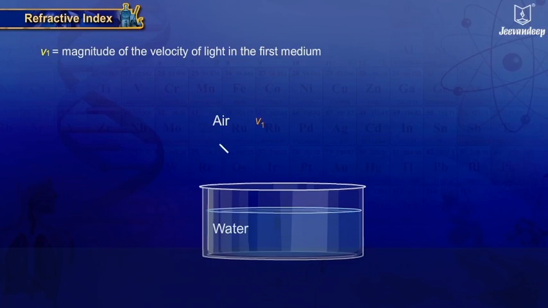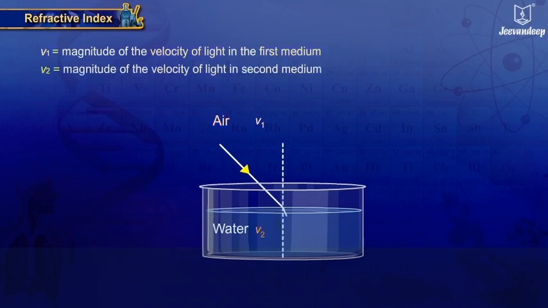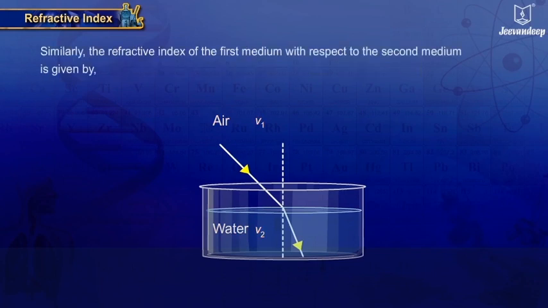Also, if v1 is the magnitude of the velocity of light in the first medium and v2 is the magnitude of the velocity of light in the second medium, then the refractive index of the second medium with respect to the first medium equals v1 upon v2. Similarly, the refractive index of the first medium with respect to the second medium is given by 2η1 equals v2 upon v1.